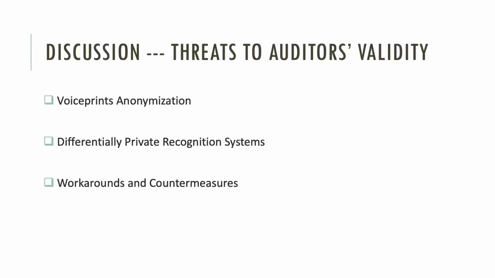Further, we'd like to discuss the threats to our auditor's fidelity. First is voiceprint anonymization. The speaker's voice can be disguised by using robust voice conversion while ensuring the correctness of speech content recognition. It might affect our auditor's performance. Second is differentially private recognition systems. Differential privacy is one of the most popular methods to prevent ML models from leaking any training data information.